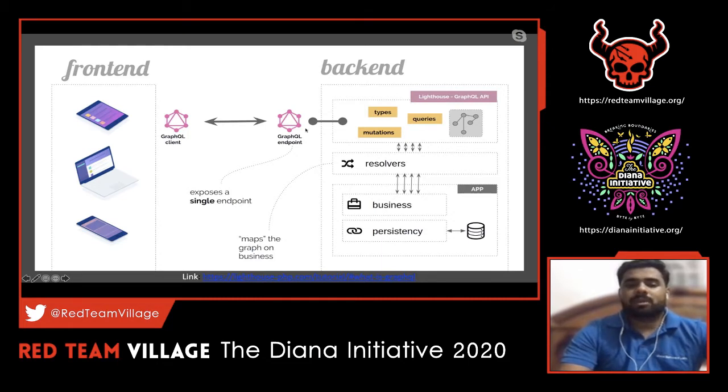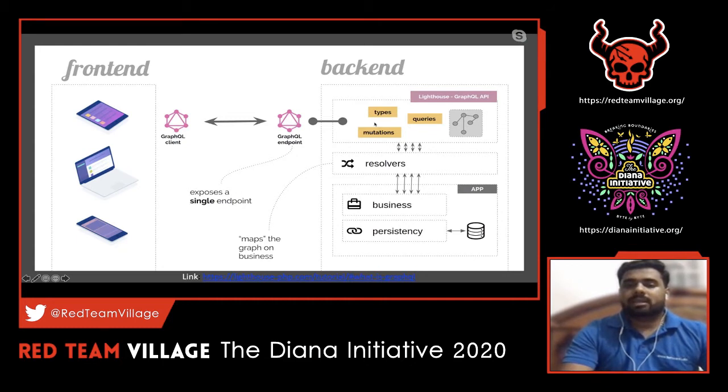This GraphQL endpoint doesn't get changed. As I explained in the first slide, we have get, post, put, or delete operations, whereas here they are called query, mutation, and subscription. These operations remain the same in a single endpoint in GraphQL. Coming to the backend part, here I've shown an example of Lighthouse. Lighthouse is a framework used for Laravel framework related applications. In the backend part, you can see that the client has sent a request and the endpoint is a single endpoint.